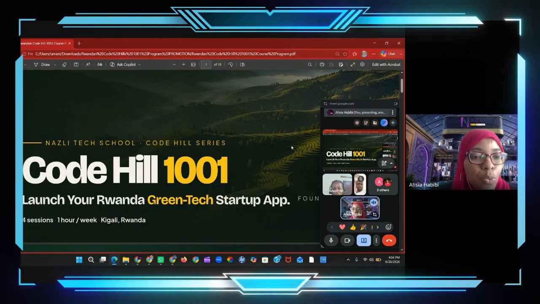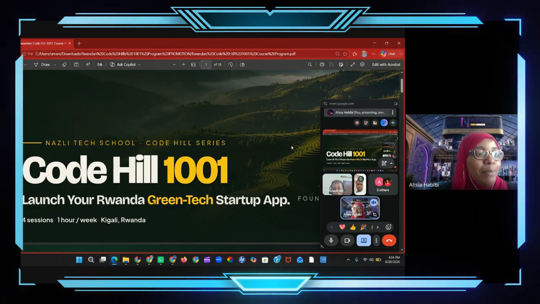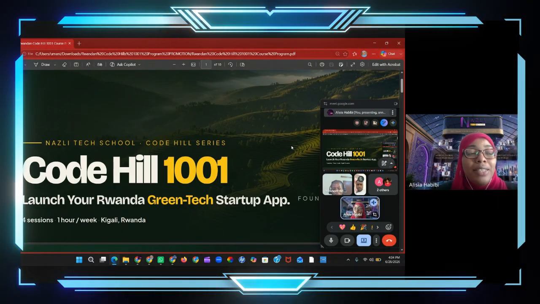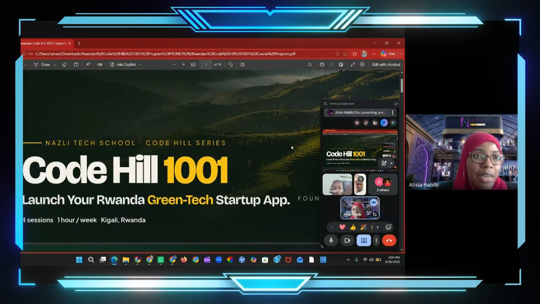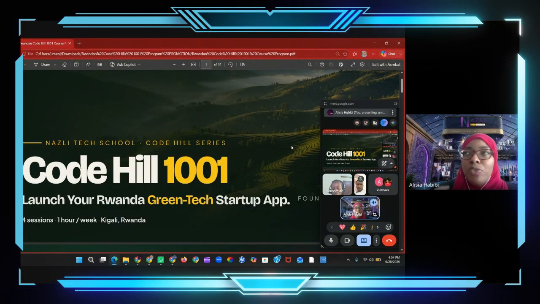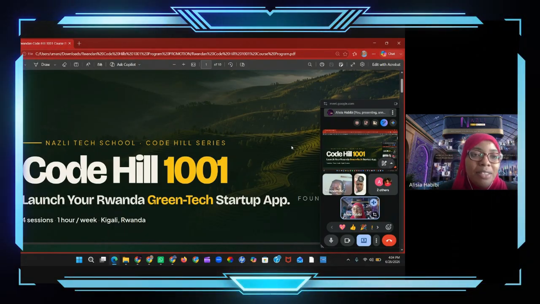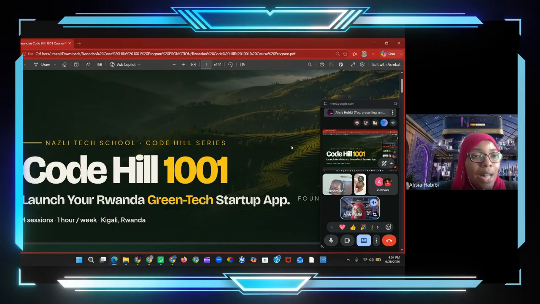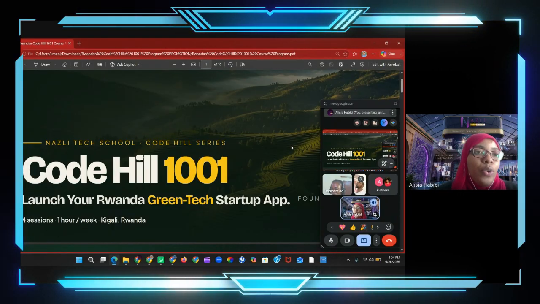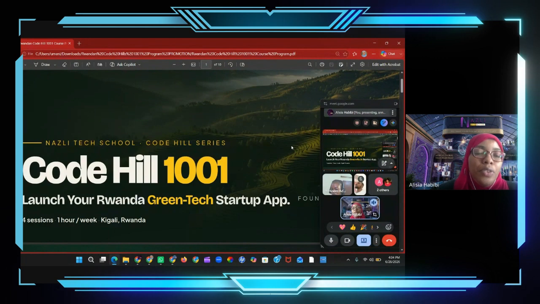So the Code Hills Rwanda, what it's supposed to do is bridge the gap between innovators in Rwanda, and this does not only apply in Rwanda, it applies in Nigeria, in any country. Nigeria, my home country, or Morocco, or anywhere. You can basically reflect what you've learned in this course in apps that you create that relate to your own country of residence or to any other countries that you feel like.